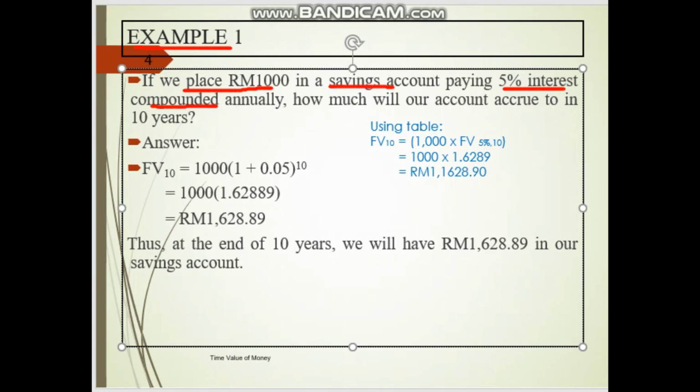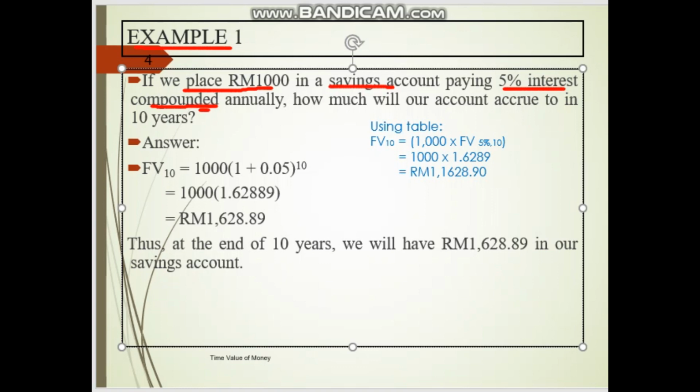The principal plus the interest for the first year now becomes the principal for the second year. This is what we are supposed to understand by compounded.